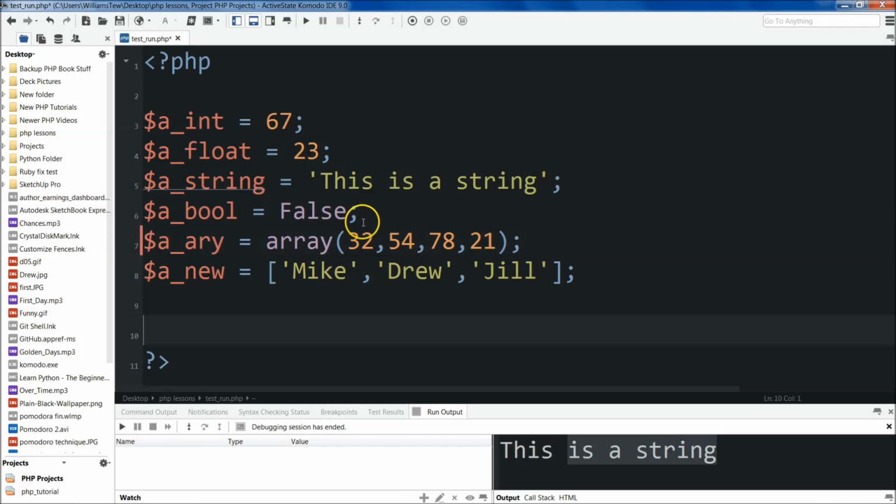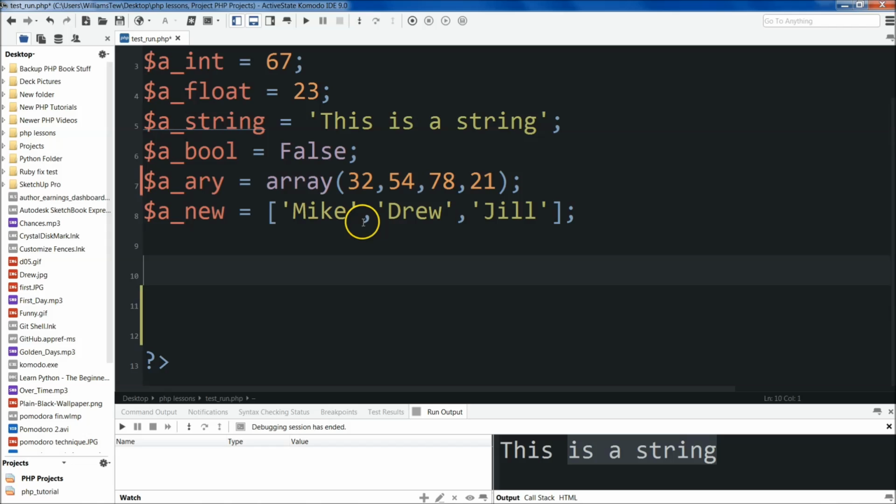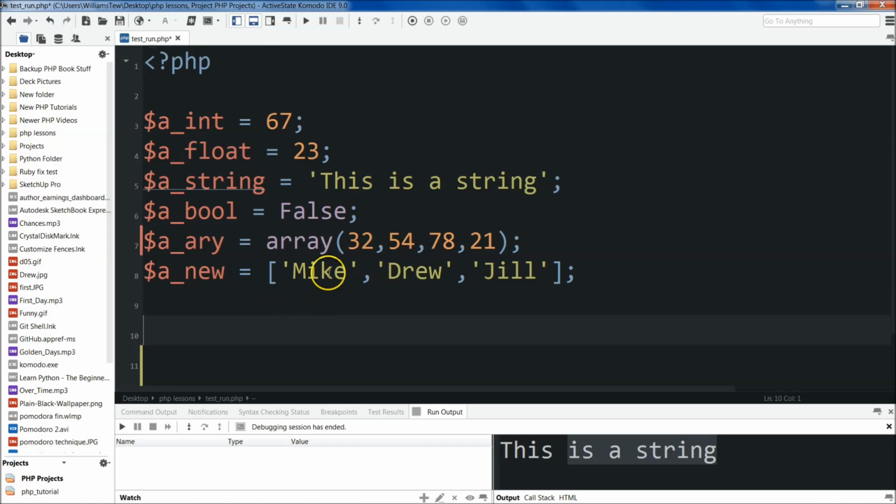So I'll come down here again, and let's talk about combining our variables. Let's say we wanted to combine two variables.